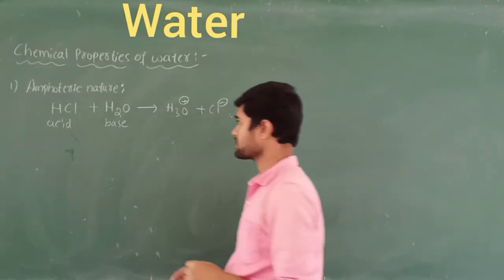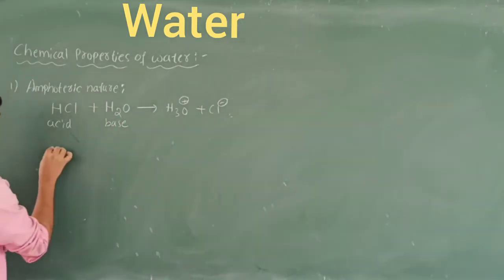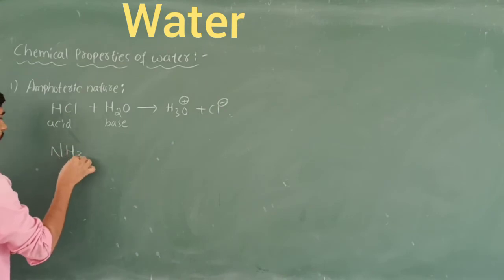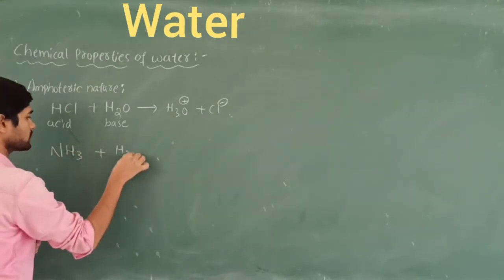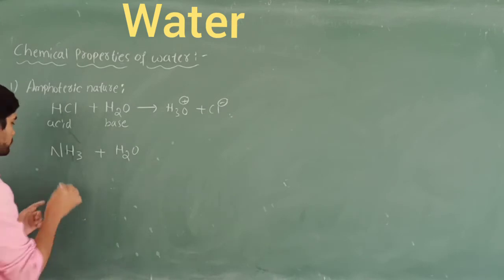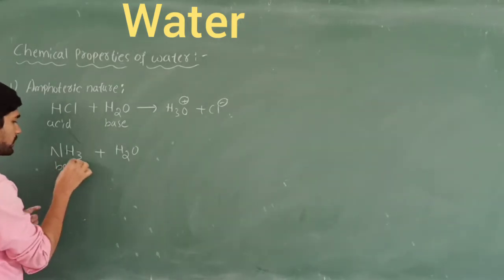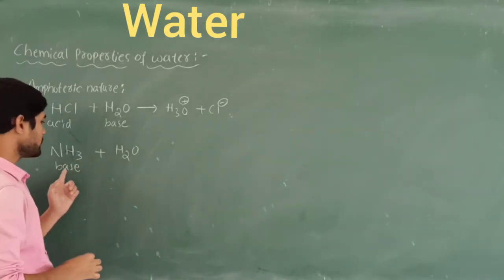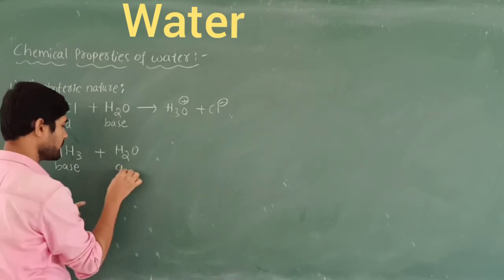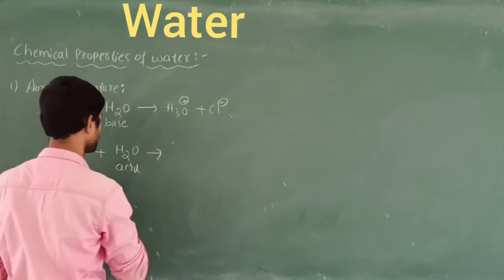And next, one more reaction I am going to take here. I am going to take ammonia and water. So here ammonia is always a base. Ammonia is a base. Now this water obviously becomes the acid. So now what is the formation here?